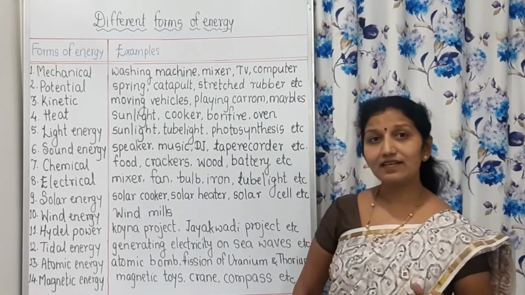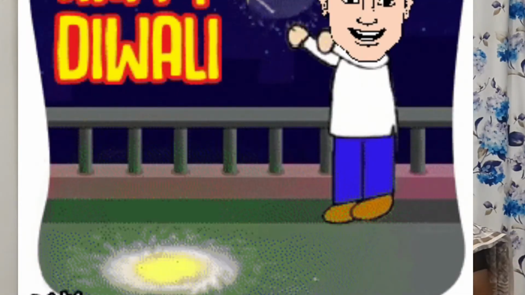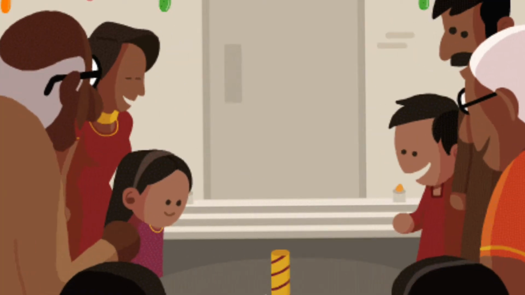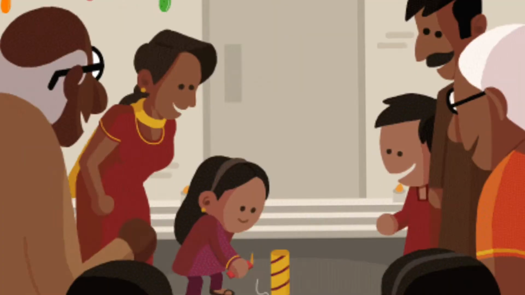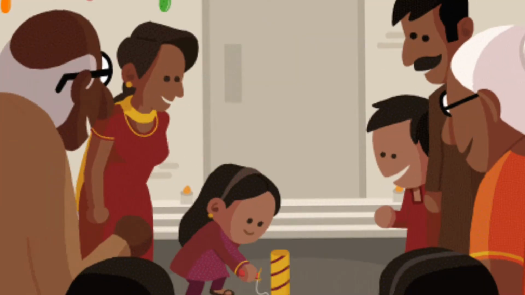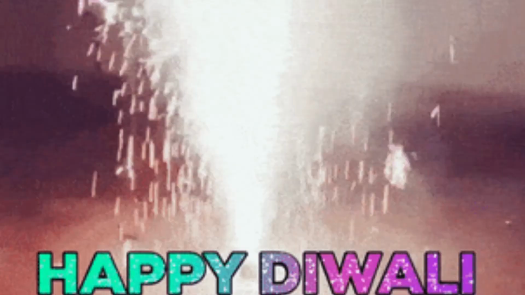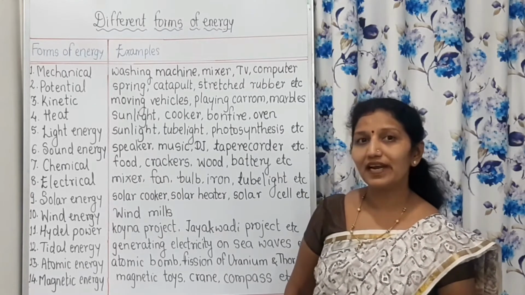Then crackers: when we burst fireworks or crackers at the time of Diwali, we light the crackers, and when they burst, there is production of heat energy, light energy as well as sound energy. These three are emitted by bursting of crackers.